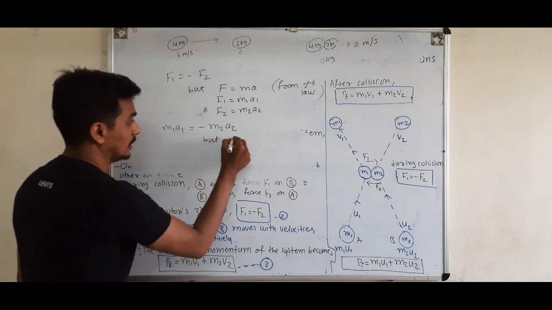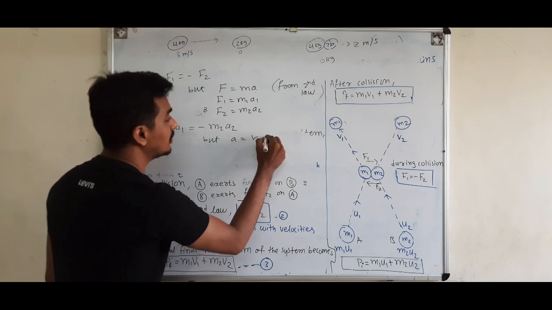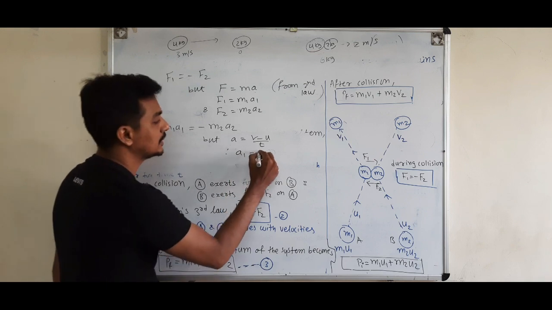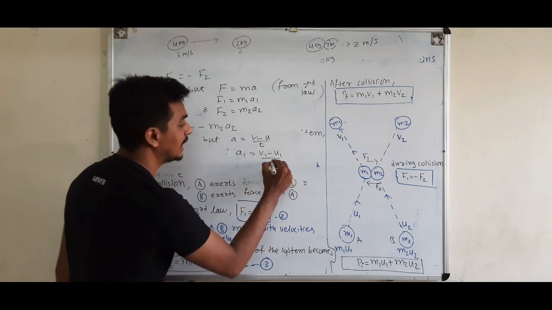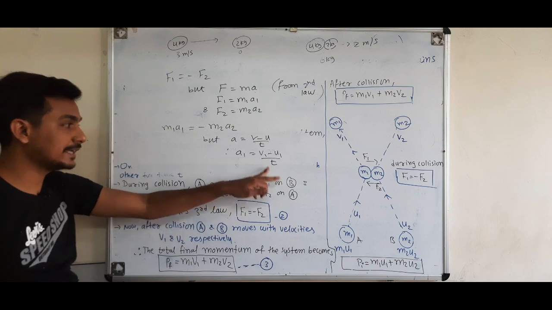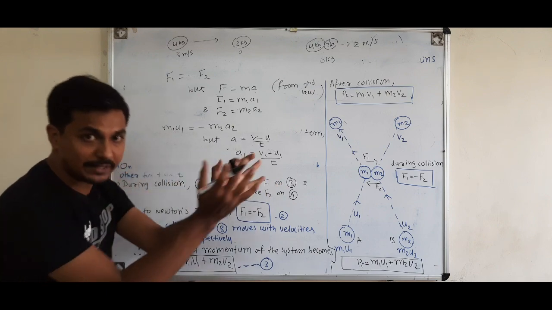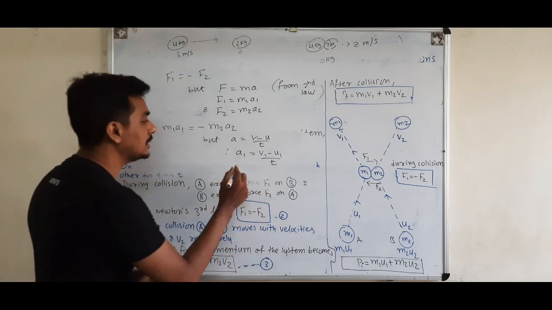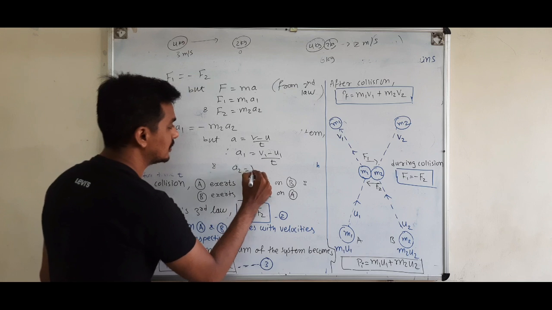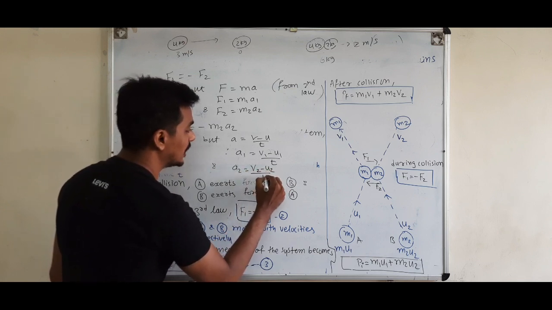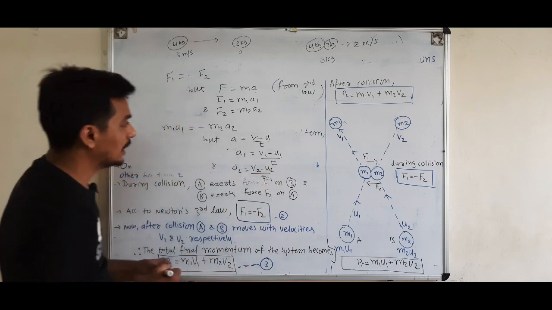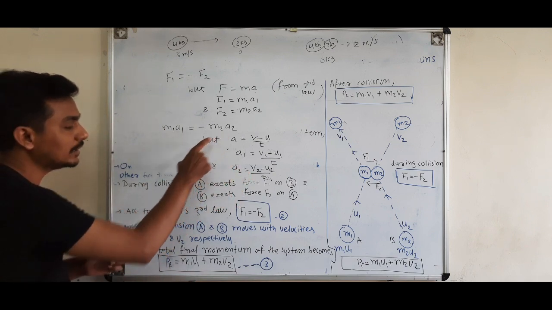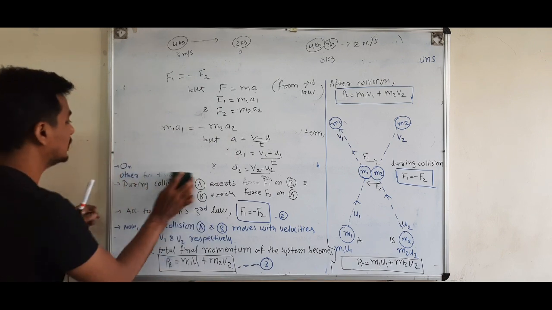but a is equal to (v minus u) by t. Therefore a1 is equal to (v1 minus u1) by t. See, the time of collision is the same. Right? Both balls collide with each other in the same time. So the time of collision is the same, so I can write only t. And a2 is equal to (v2 minus u2) by t, only t. Right. Now again if we put these values of a1 here and a2 here, then we can easily obtain the equation.